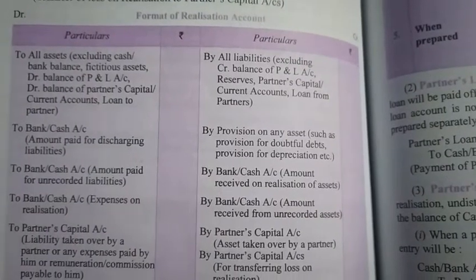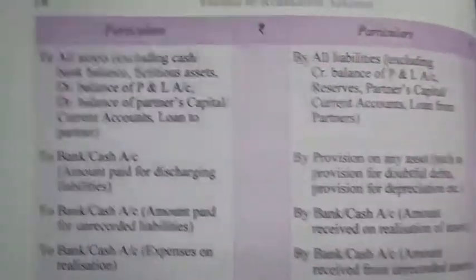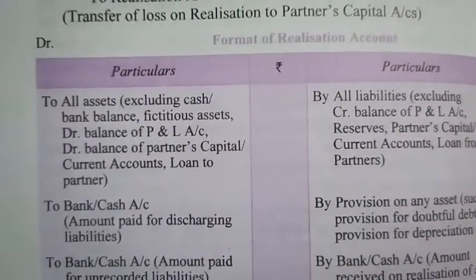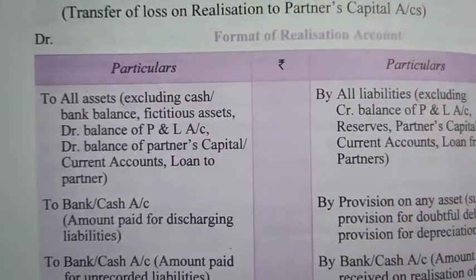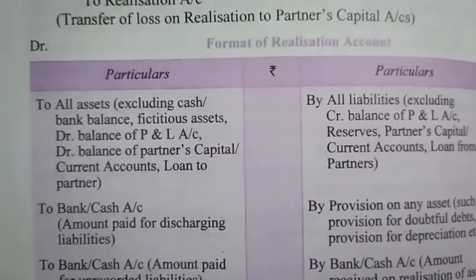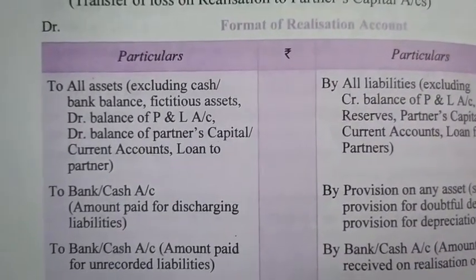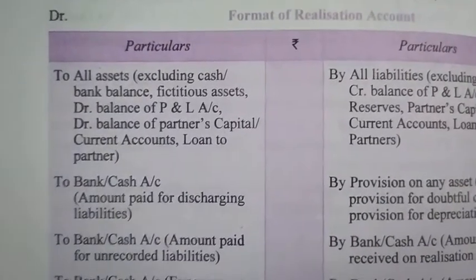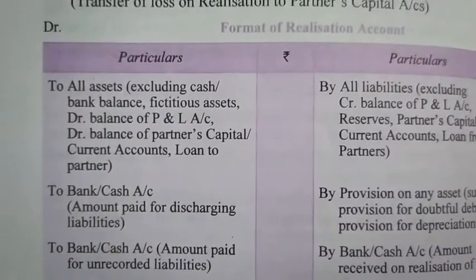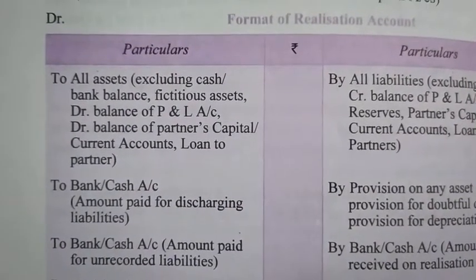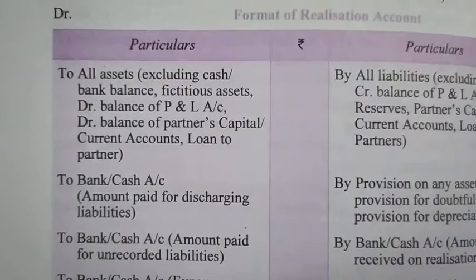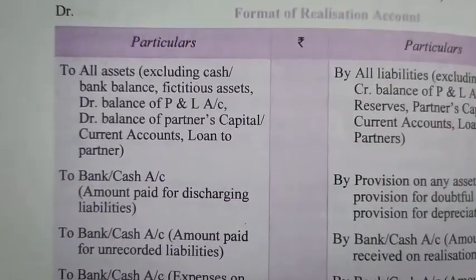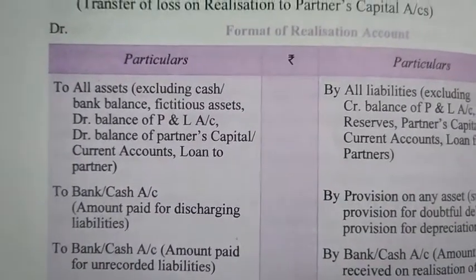Similarly, we have to exclude these items when assets are posted from the right hand side, that is asset side of the balance sheet, to the left hand side of the realization account. These items are cash or bank balance given on the asset side, fictitious assets, for example, goodwill, patent, trademark, etc., PL debit balance, that is the loss, debit balance of partner, if mentioned in the question that the partner is having a debit balance, and loan to partner.